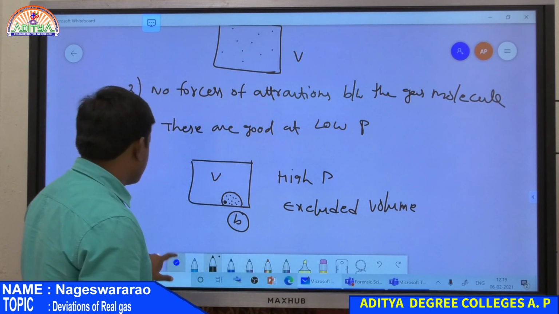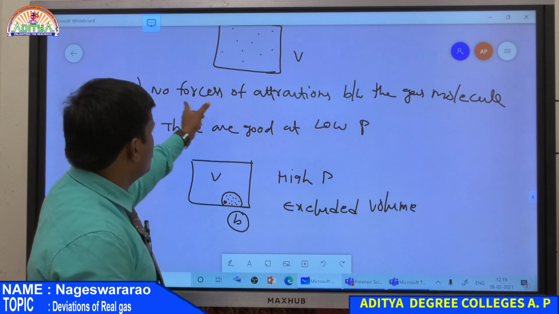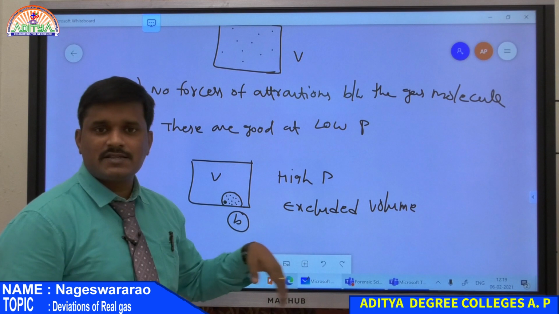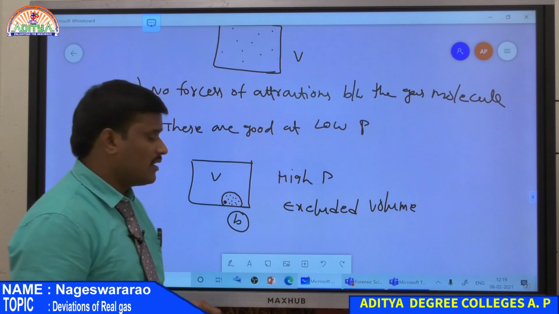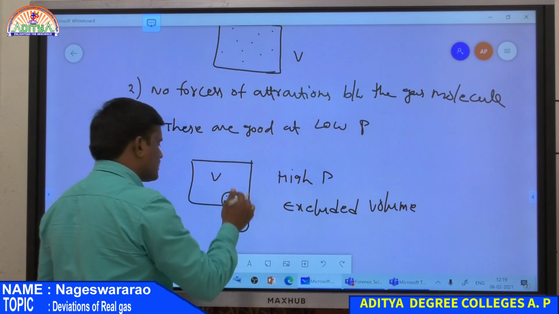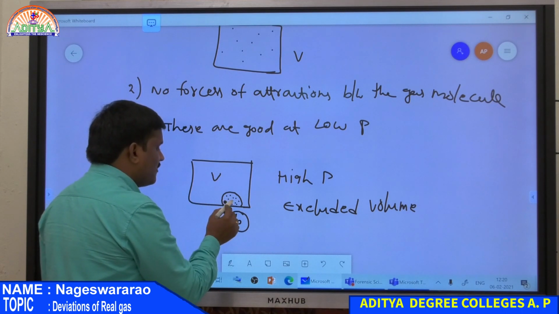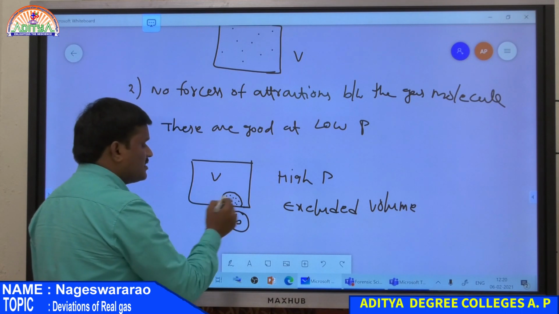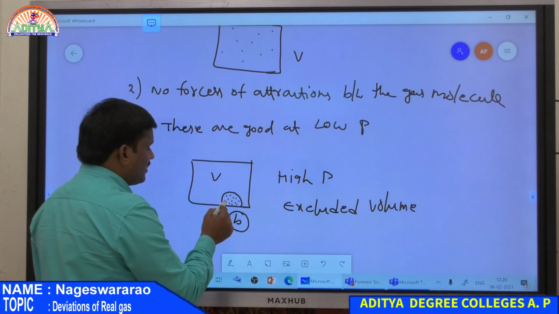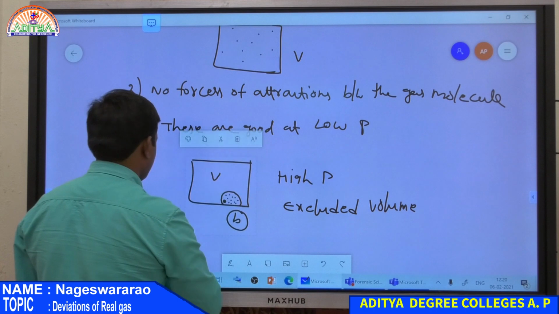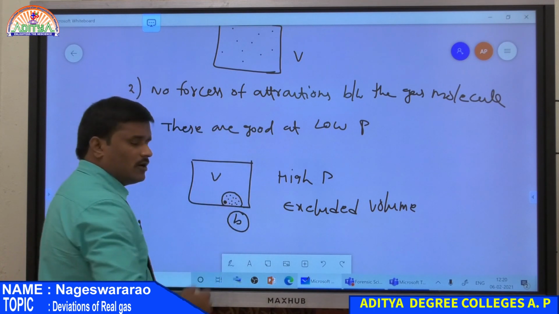And the second point: no forces of attraction take place between the gas molecules. This is also satisfied at low pressure condition. Suppose as the pressure increases, gas molecules again come close to each other and all have forces of attraction to each other. This molecule has forces of attraction with all the remaining molecules.